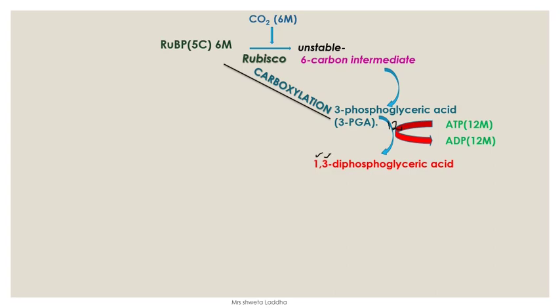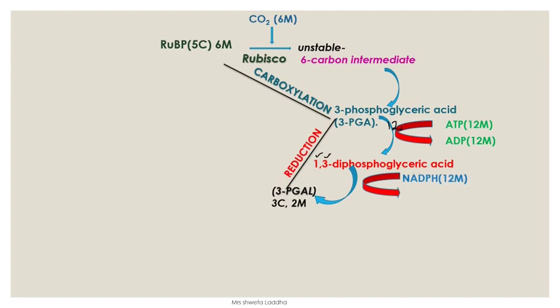One gets attached to the first carbon, and the inorganic phosphate gets attached to the third carbon. It forms 1,3-diPGA, or 1,3-diphosphoglyceric acid, also called 1,3-diphosphoglycerate. Correct? Acid is formed, 1,3, two places where the phosphate is attached. Later, this 1,3-diPGA reacts with 12 molecules of NADPH.